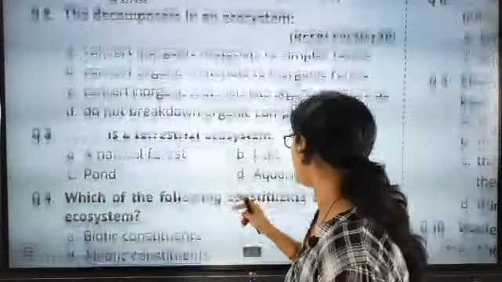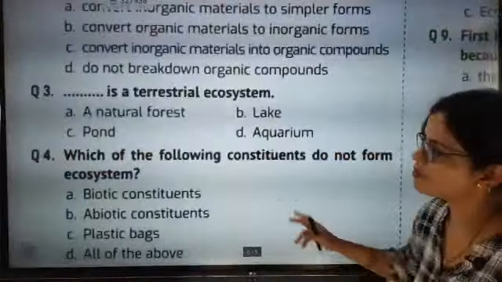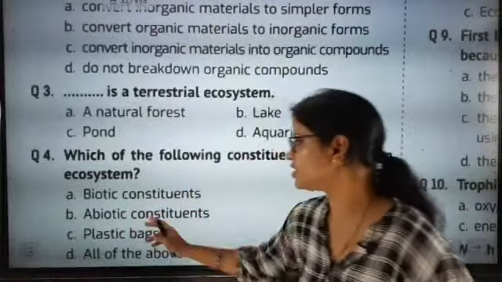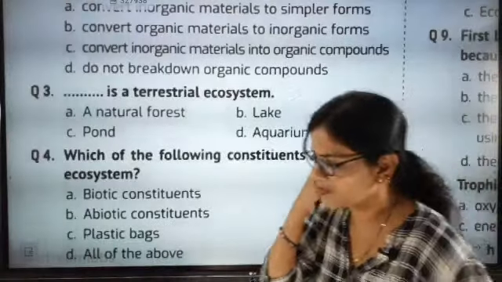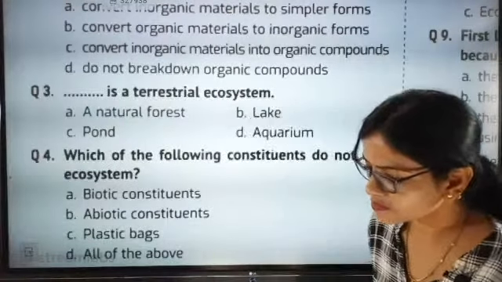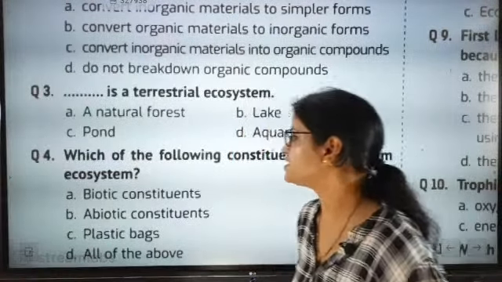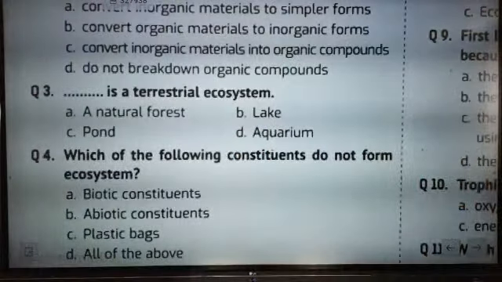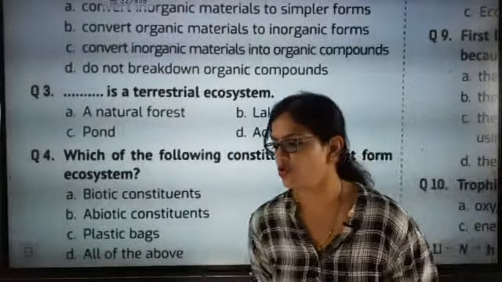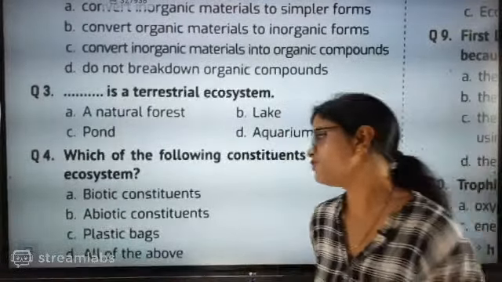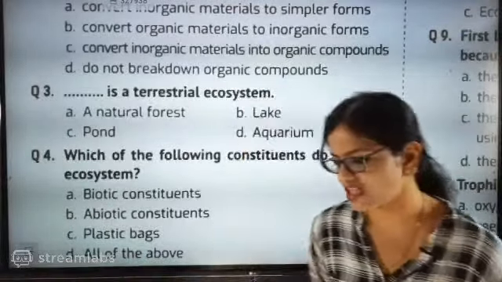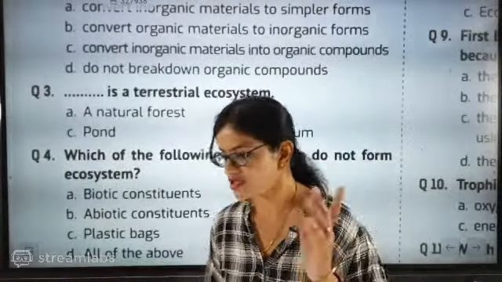Which of the following constituents do not form an ecosystem: biotic constituents, abiotic constituents, or plastic bags? Biotic constituents form the ecosystem. Abiotic also, air also invites many organisms to live. The most important answer is plastic bags. Plastic bags are not part of the ecosystem.